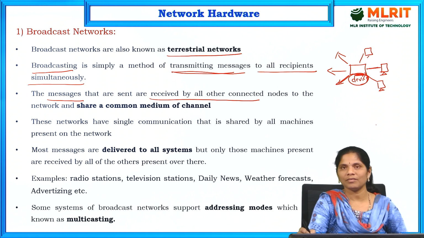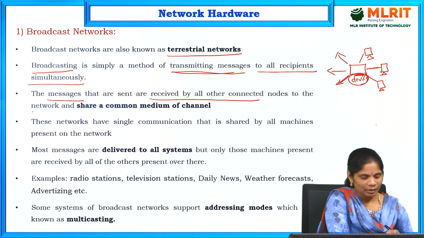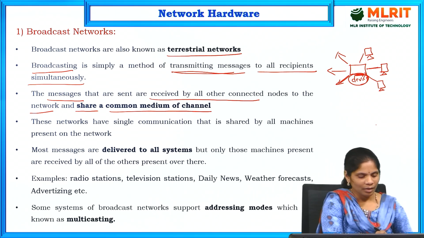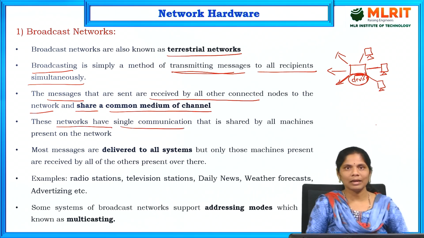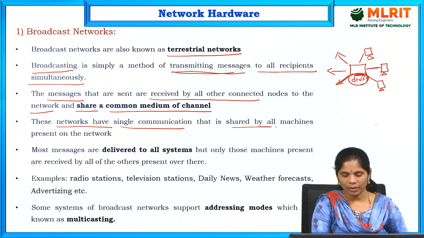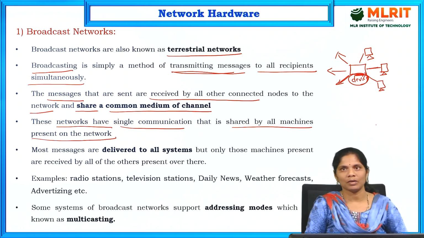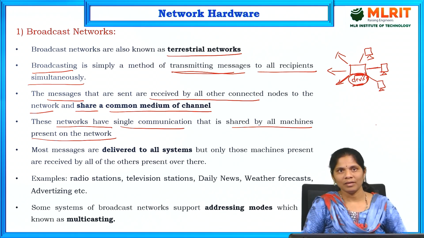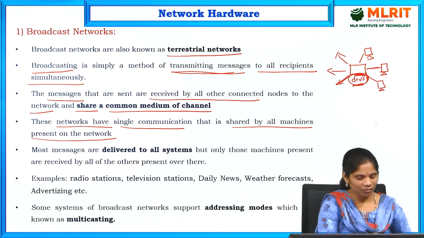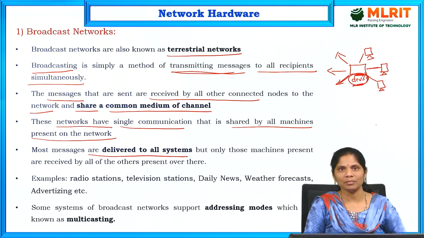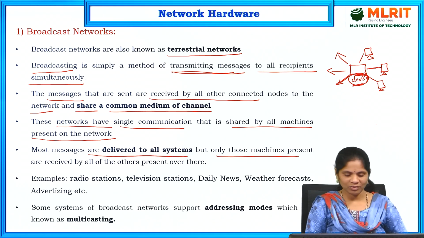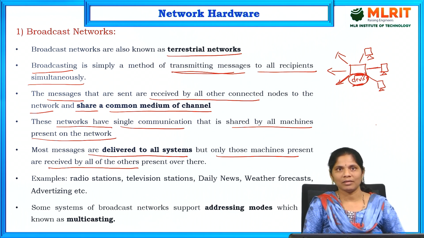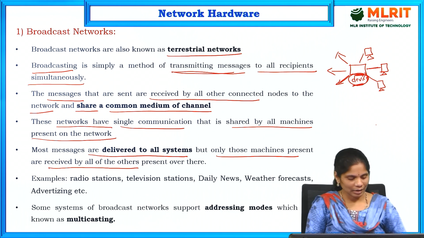All these devices receive the data through this network and share a common medium, that particular channel. This network has a single communication channel that is shared by all the machines present on the network. Whatever data is sent is received by all the devices in that network. Most of the messages are delivered to all the systems, but only the intended machine processes them. That is a broadcasting network.